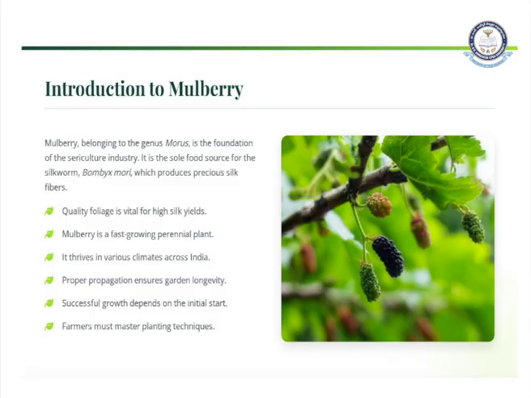Mulberry is a fast growing perennial plant. What is a perennial plant? It can be grown any time of the year. It can be cultivated at any time of the year under any climatic conditions, but the management has to be taken care of; it has to be well managed. It thrives in various climates across India.